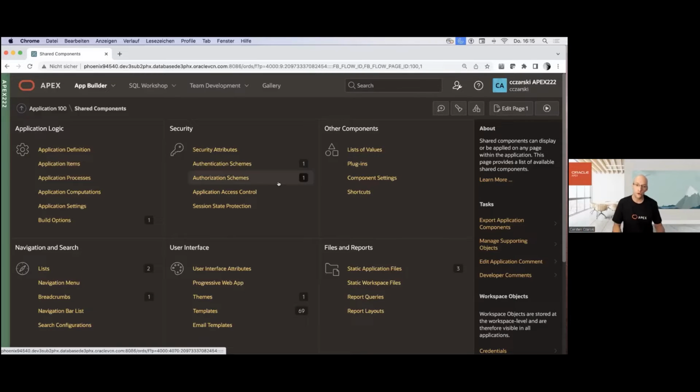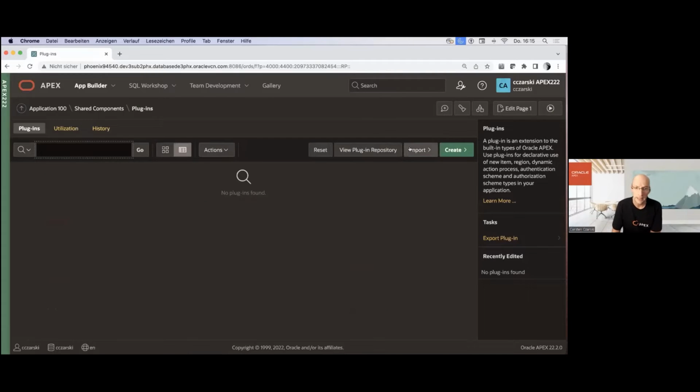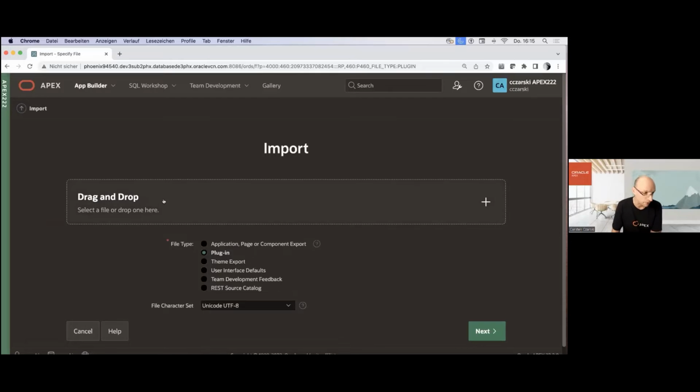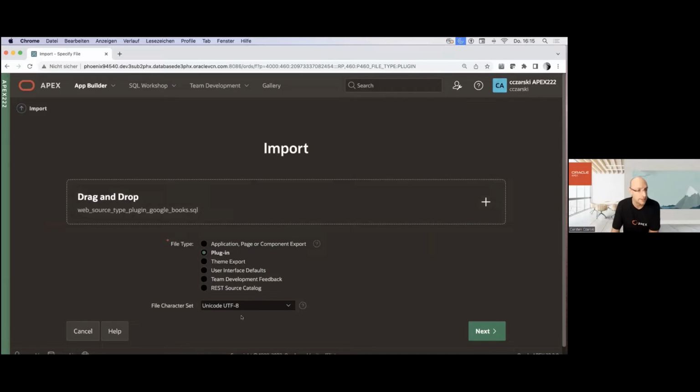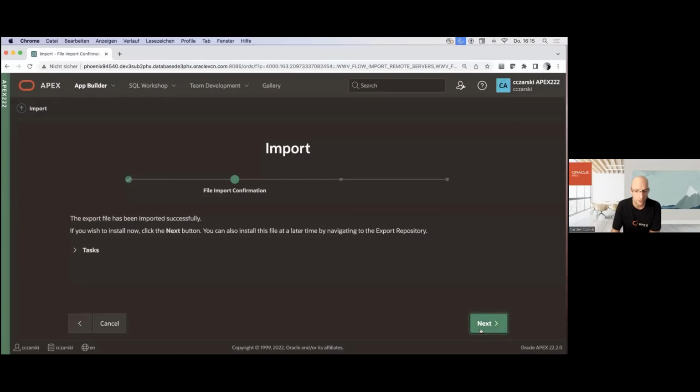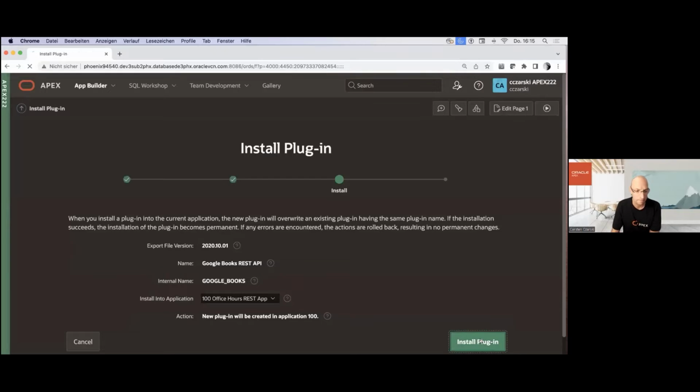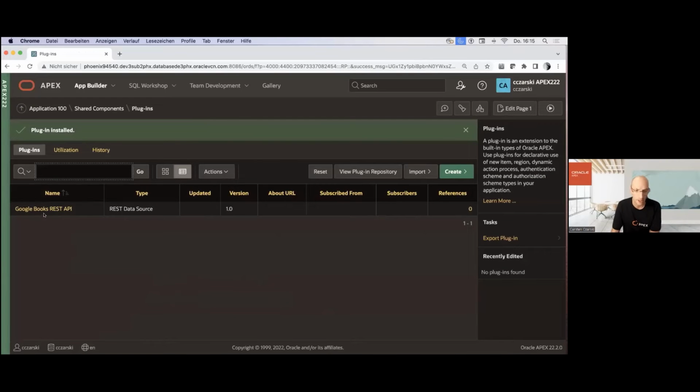So we want to work with a REST data source plugin. Plugins are in Shared Components, Plugins. There we are. Now let me import a plugin. I have it on my desktop. I once built a plugin to interact with the Google Books REST API. So the first thing I have to do is import the plugin. And there we are.